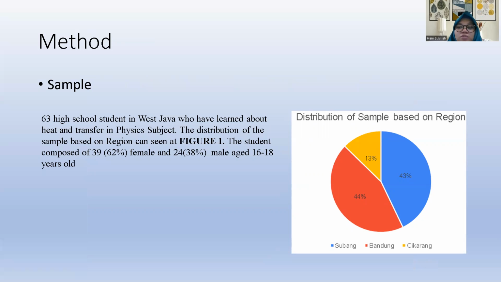The distribution of the sample based on region is mostly students in Bandung, and secondly in Subang, 43%, and 13% from Cikarang. The students comprised 39 girls or female and 24 male, aged 16 until 18 years old.